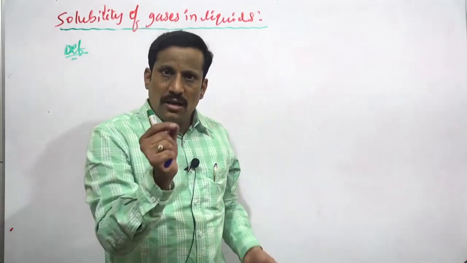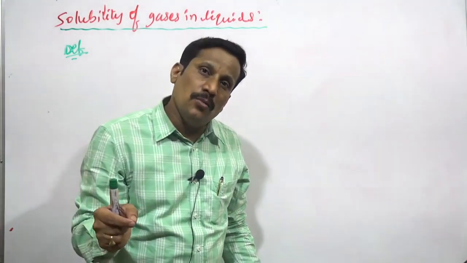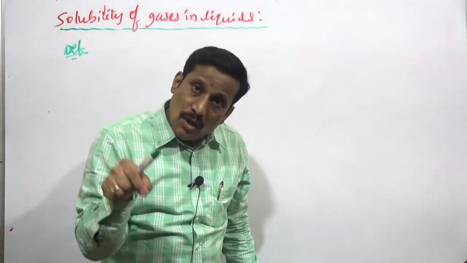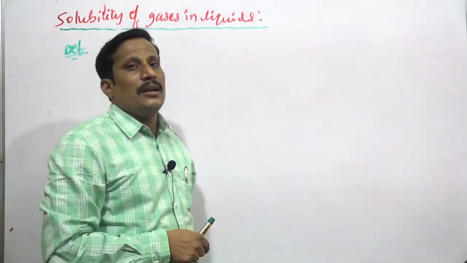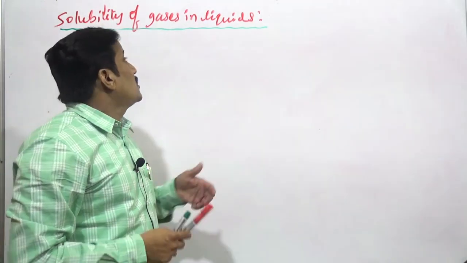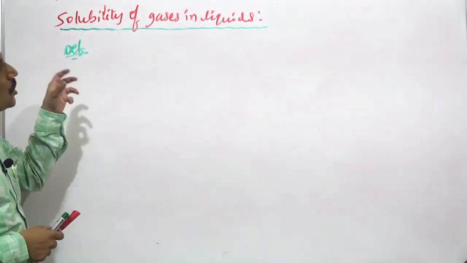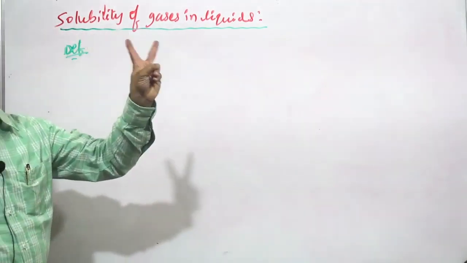It is the volume of a gas in cm cube dissolved in 100 cm cube of a solvent at a given temperature and pressure that is called the solubility of gas in liquids.